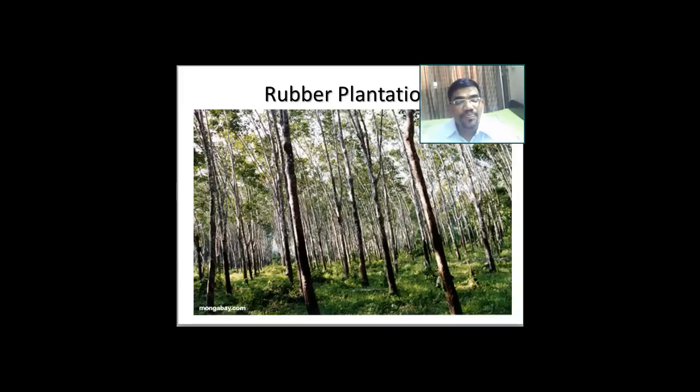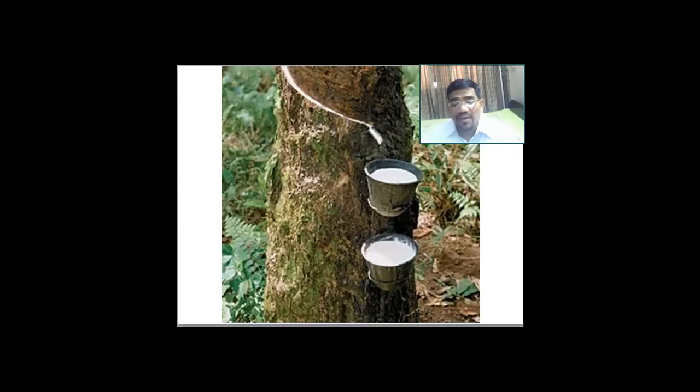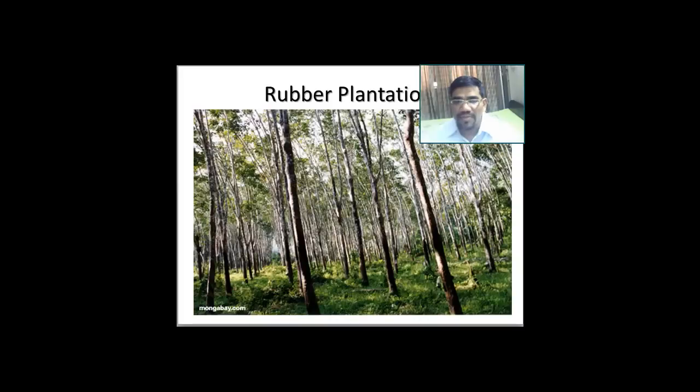And there's a way you can remember the growth or the production of rubber. You write 25 out of 200. 25 is the temperature requirement and 200 is the rainfall requirement. So 25 over 200 is a good way of learning the rubber plantation. And here if you see, the rubber in reality is grown in the trees, as you see in the slide. A lot of rubber trees are growing.